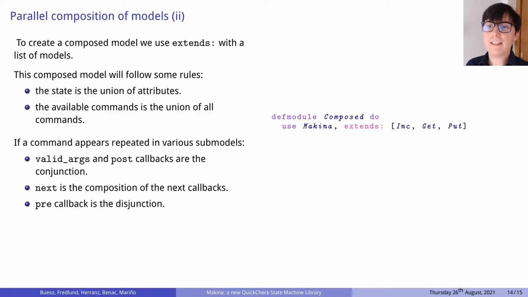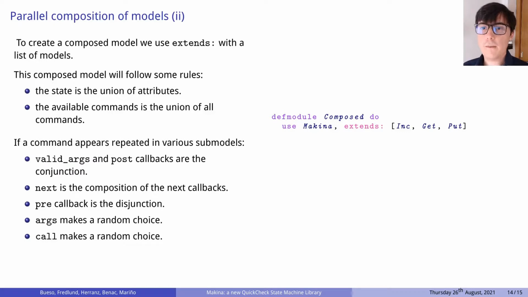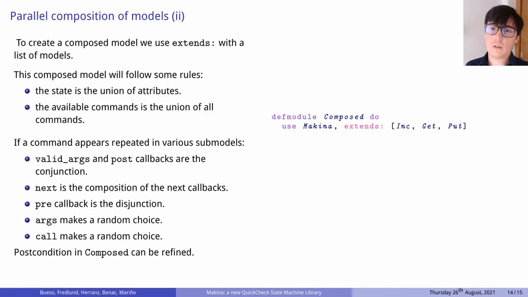This is because we need just one true precondition to be able to generate arguments. The arguments callback will perform a random choice of the submodel callbacks. This random choice will be between the callbacks in which preconditions are true. Finally, if more than one implementation is defined for a given command, it is randomly selected at execution time.